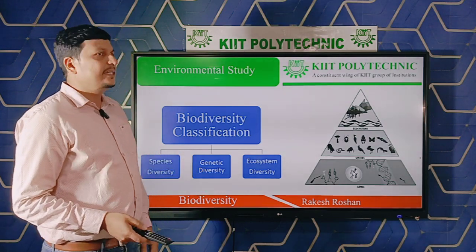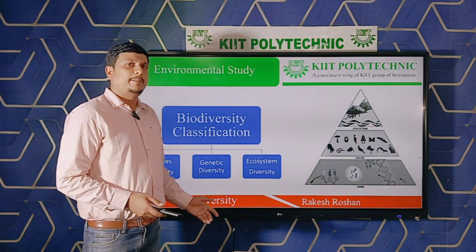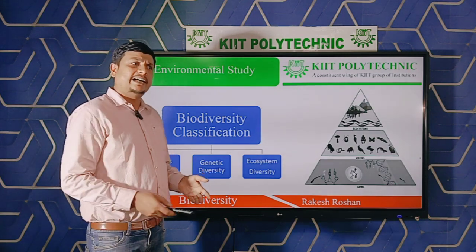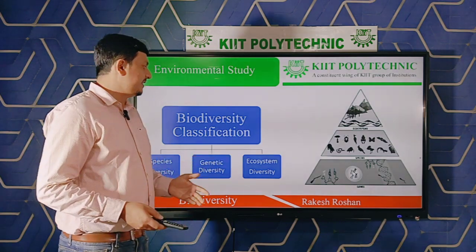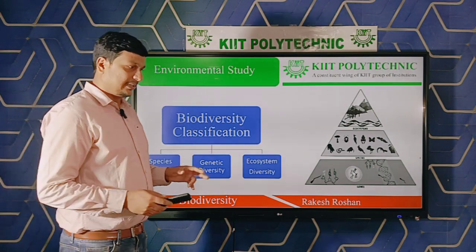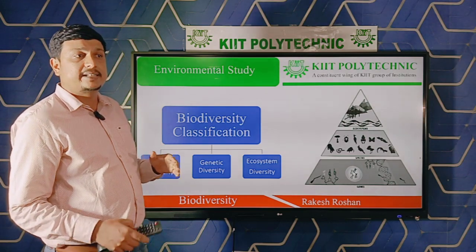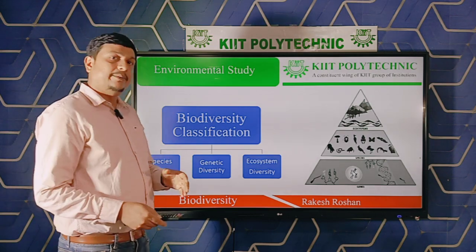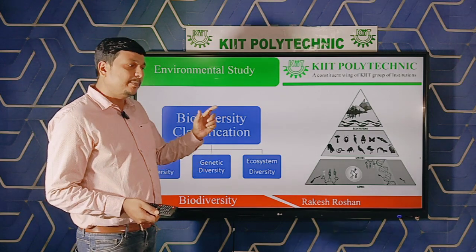Genetic diversity is the number of different types of genes present in an individual species. As an example, each human has different genes, and in other living things, we can take the example of frogs. Each frog has different genes, and it is necessary for the survival of life. Successful breeding cannot exist without different genes. So variation of genes is very necessary for the sustainability of that particular species.